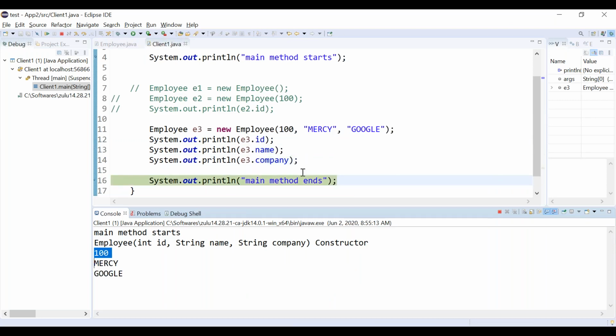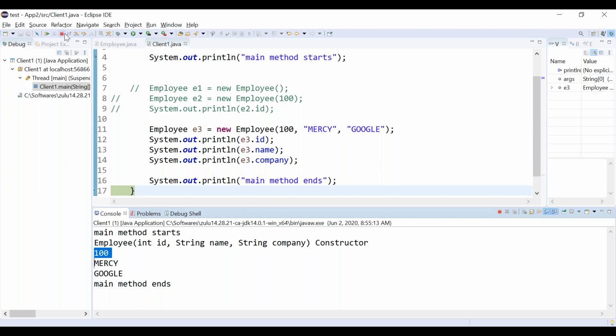It's very easy. So mainly constructors are used to initialize instance variables, right? Constructors are used to initialize instance variables. Here we have three variables: id, name and company. We are initializing all of them using the constructor, right?